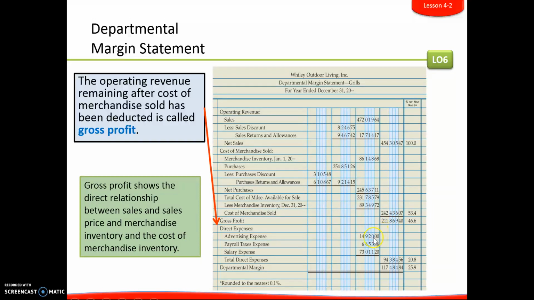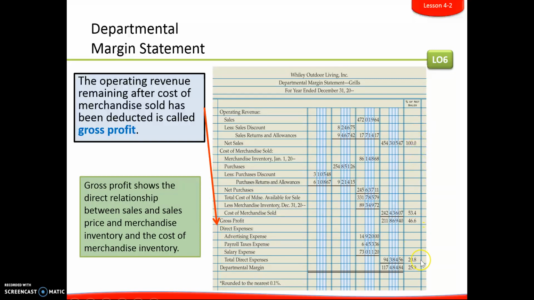And then, of course, we have our direct expenses. Again, these are only the ones that are associated with the grills department. So it's advertising expense, grills, payroll taxes, grills, salaries, grills. And we add all those up and we subtract those directly from our gross profit, and that gives us our departmental margin. Now remember, that is the income that was made by our grill department. We don't call it net income, we call it a departmental margin. So that's what you need to know.